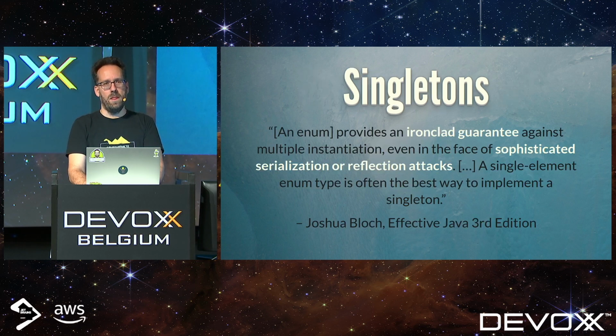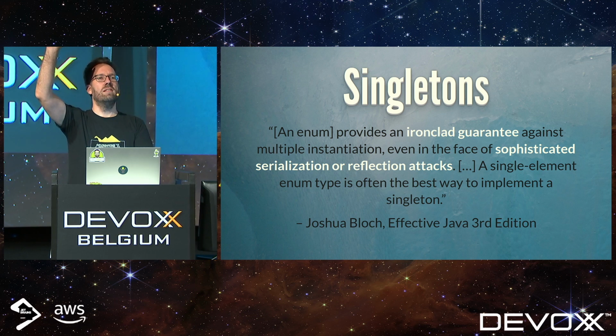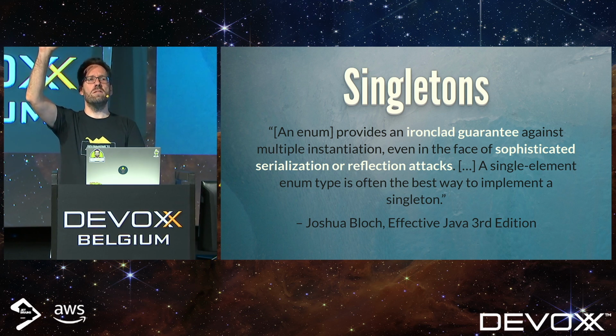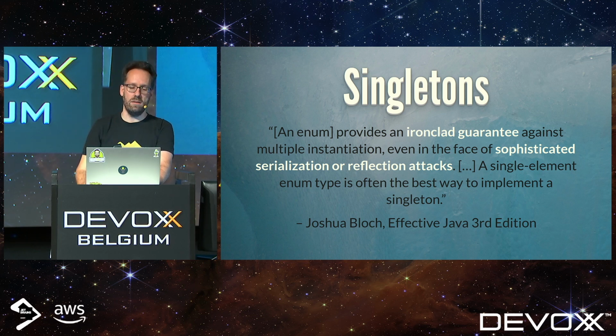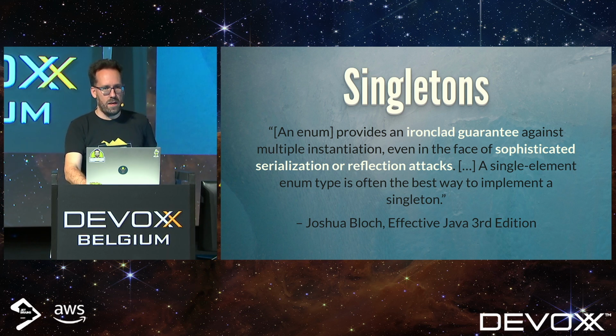But who has read Effective Java? I see some hands, not a lot. You should really read this book. It's very good, except it got one thing wrong, because it says that an enum provides an ironclad guarantee against reflection attacks, which is why an enum is a great way to create a singleton, because a singleton, as we know, can only exist once. You can only have one instance of a singleton, otherwise it wouldn't be a singleton. So an enum is a handy way to define that. But does it work?